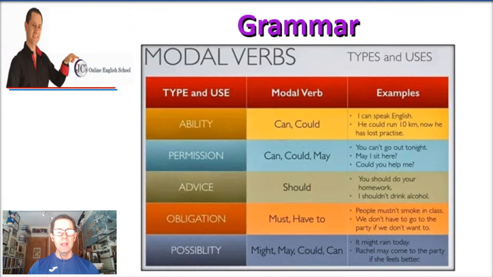Or you can also say, Rachel may come to the party if she feels better. So it's a possibility in either one of those cases. So again, this is a very short preview of modal verbs, but I will concentrate on those in another lesson. I don't know if it will be B2 or C1. They're used in either one of those levels.